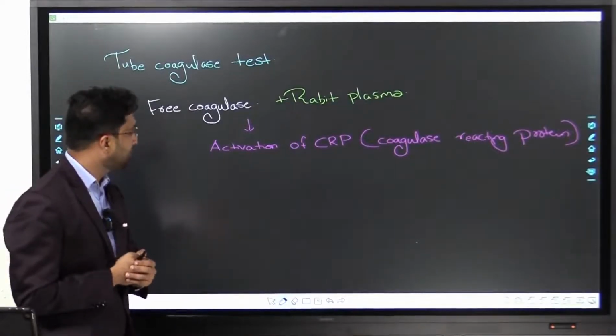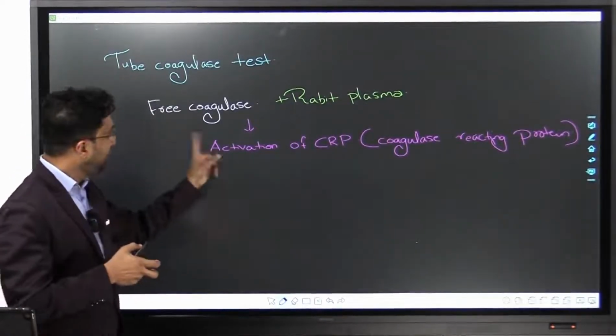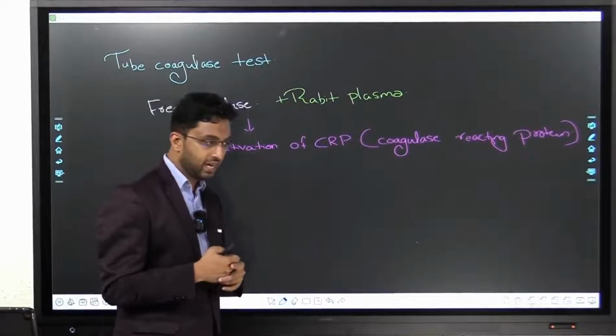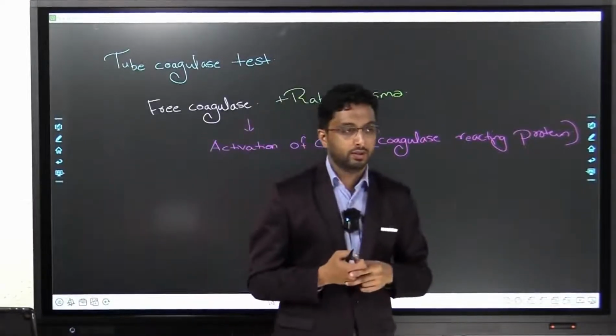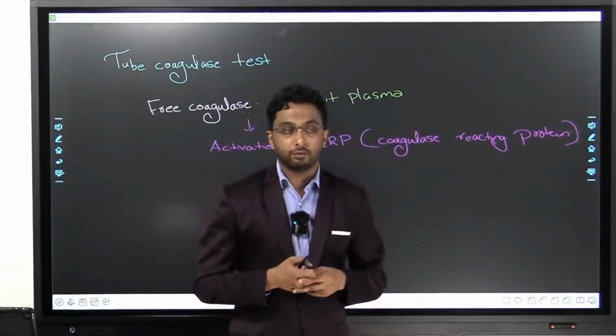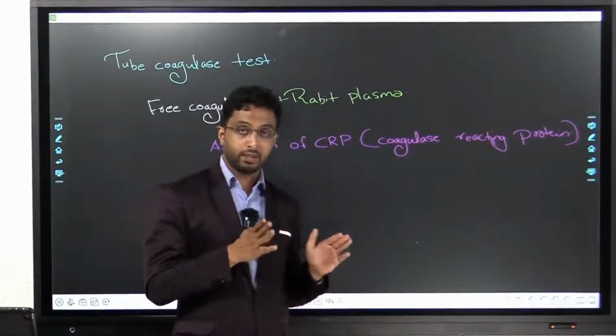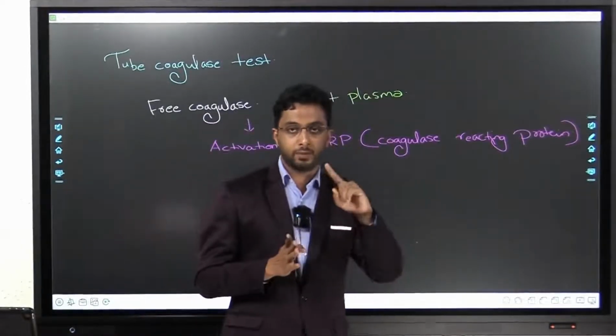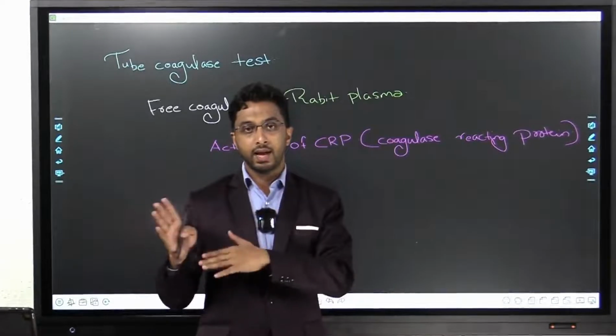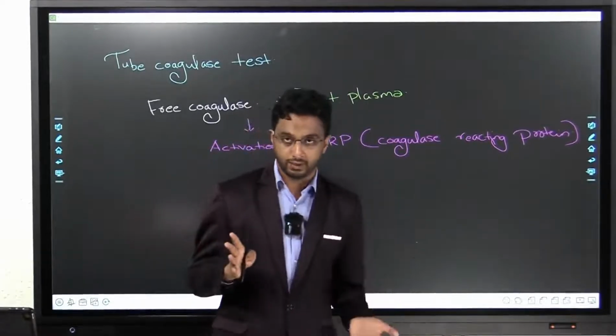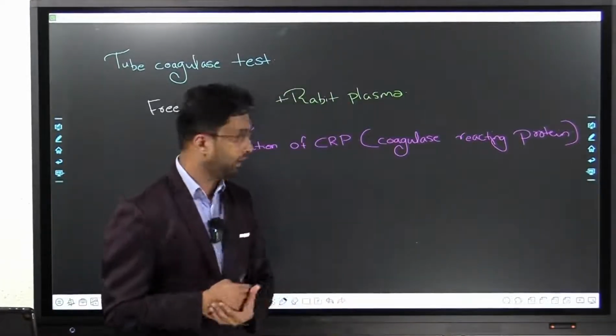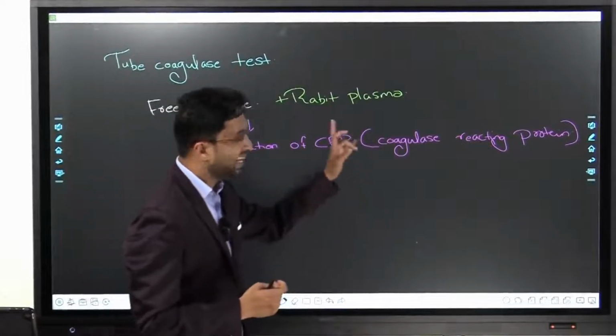So what happens is that this mixing will activate CRP. What is CRP? C-reactive protein. Huh? No, it is not C-reactive protein. C-reactive protein is also CRP, but this CRP is something different. The CRP we have been knowing, which is C-reactive protein, is an inflammatory mediator, which is important in COVID as well. This is coagulase reacting protein.